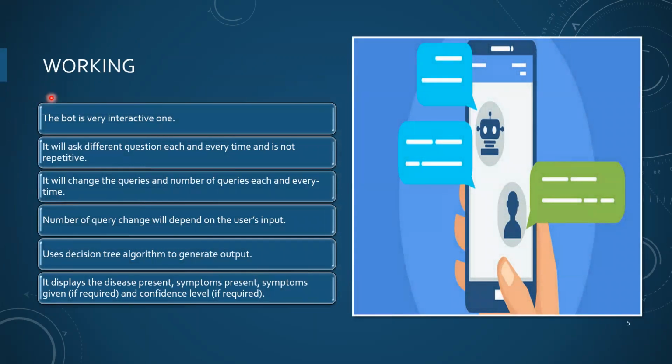So this is the working of our project. Our bot is actually an interactive bot, and it will be asking different questions each and every time. The questions which were asked earlier will not be repeated again, and it will change the number of questions each and every time. The query change will depend on the user's input. We use the decision tree algorithm, which is a machine learning algorithm, to generate the output. And then it also displays the disease present, and symptoms given if required, as well as the confidence level.